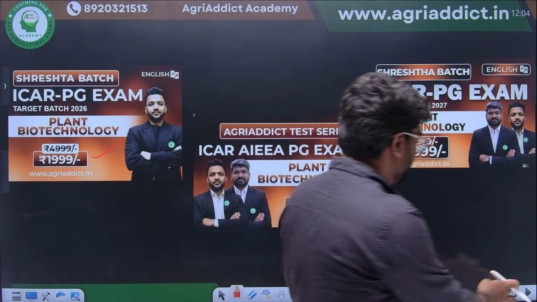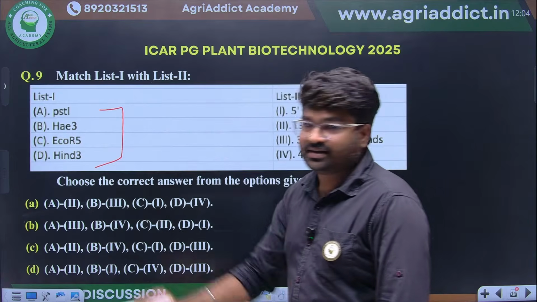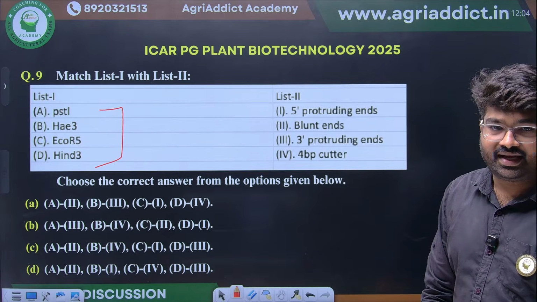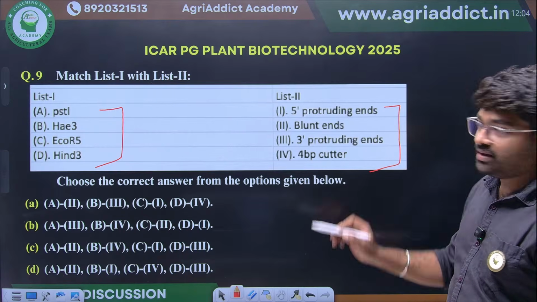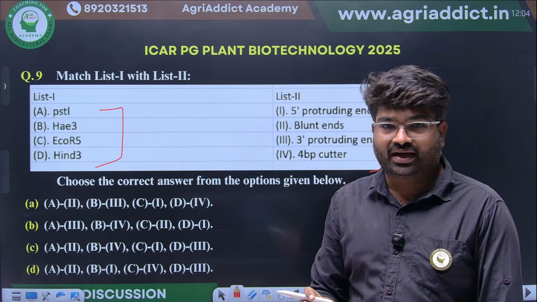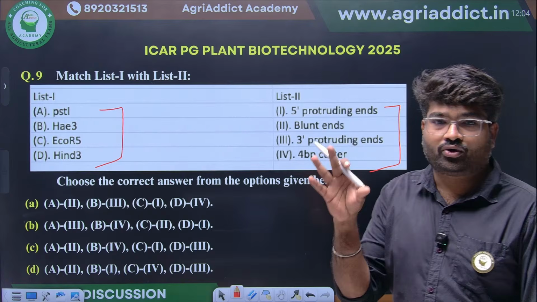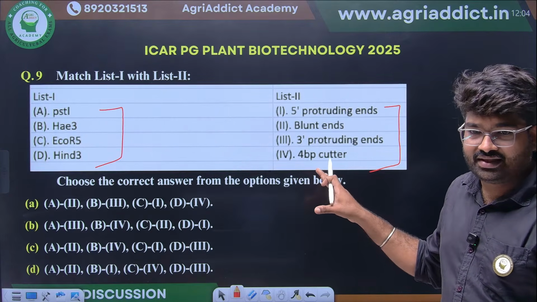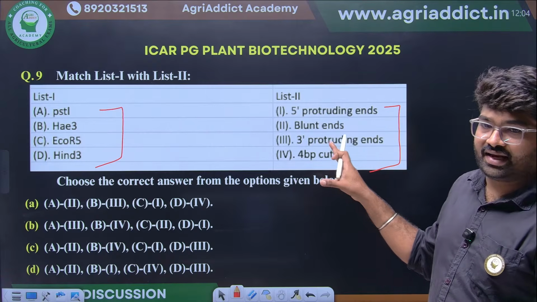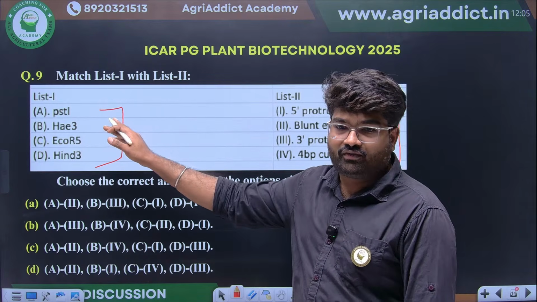Next question. Here they have given different restriction enzymes. Then they are asking what will be the sites, and after cleaving, what it will form, whether it will form a protruding end or blunt end. Like this, they are asking. This we have seen in our lecture itself. Can anyone guess what will be the answer? PstI, what will it produce?